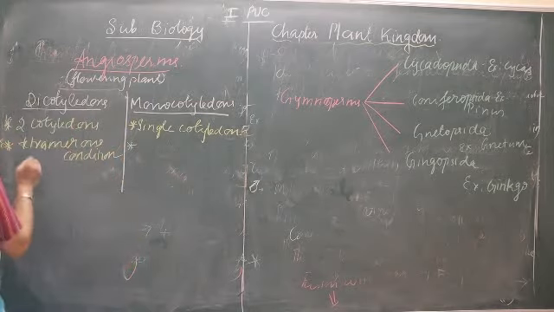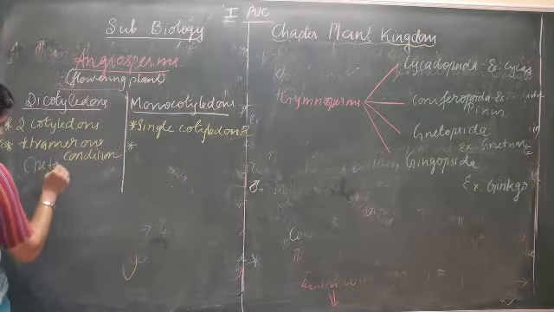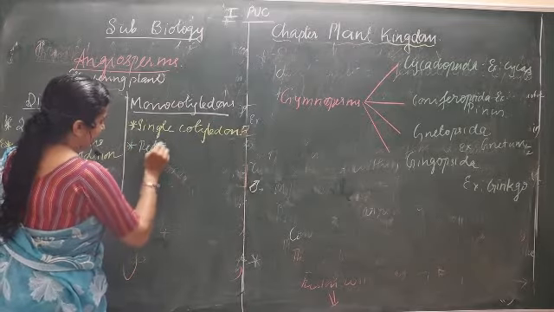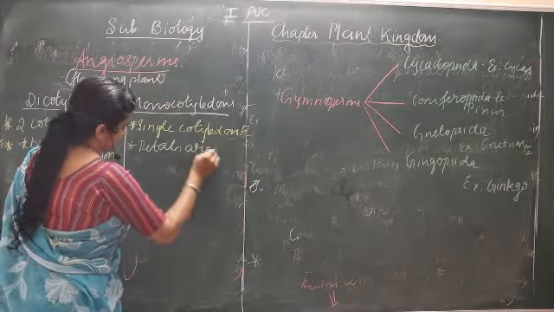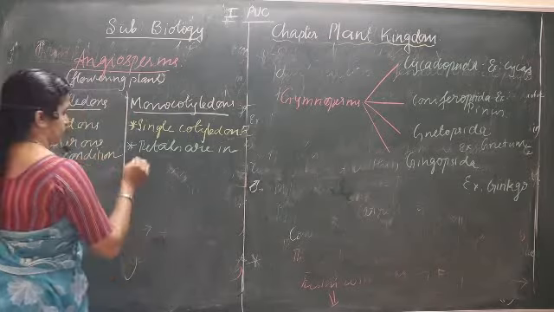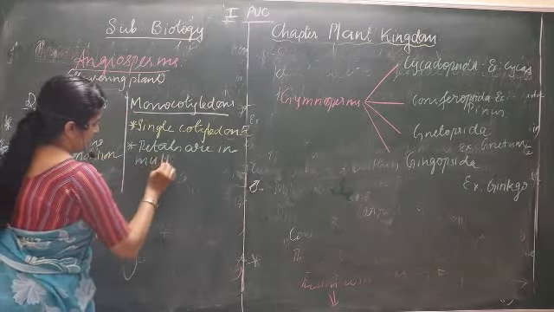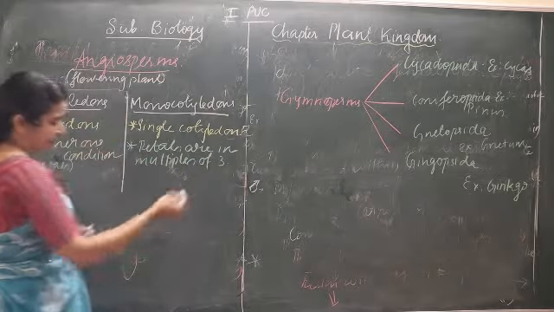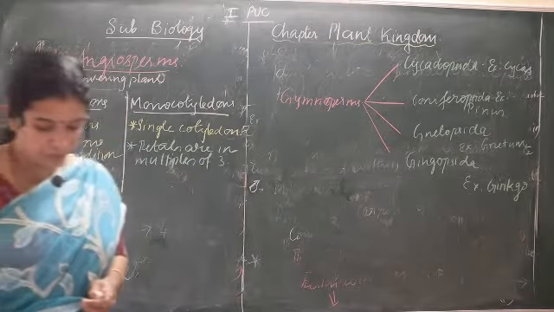So tetramerous condition is for petals here, and here petals are existing in multiples of 3.